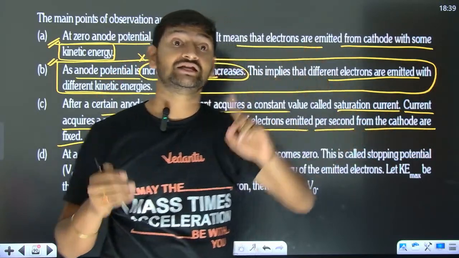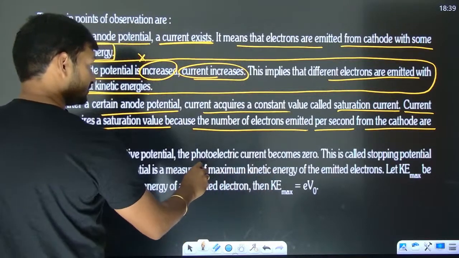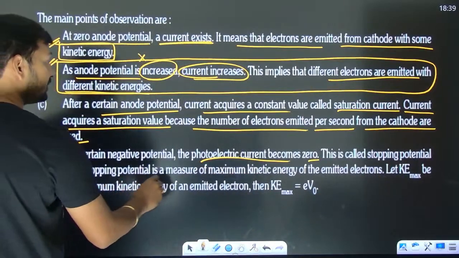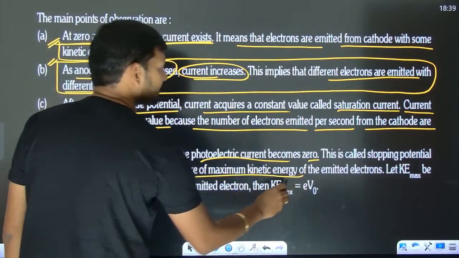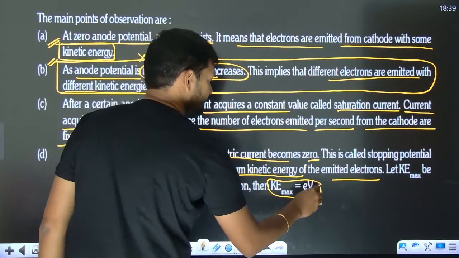I already explained that. At a certain negative potential, the photoelectric current becomes zero. This is called the stopping potential, and the stopping potential is a measure of the maximum kinetic energy of the emitted electrons, and I gave this relation to you.